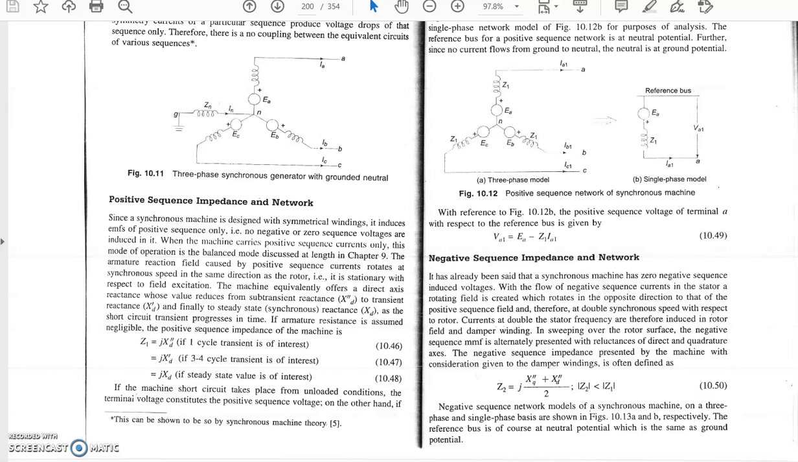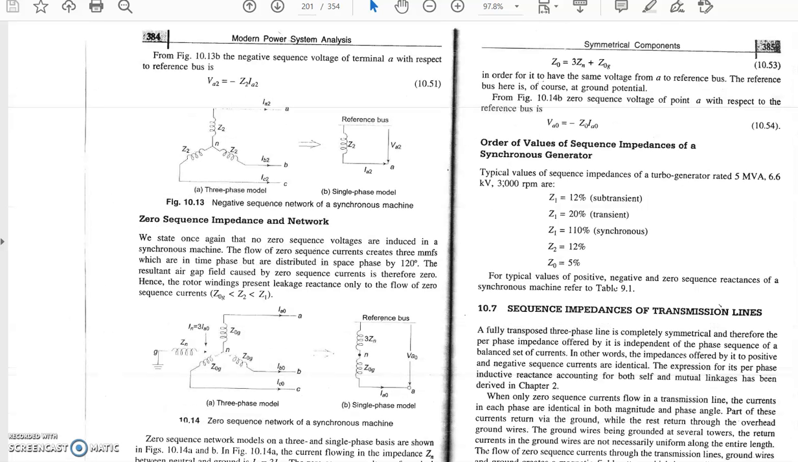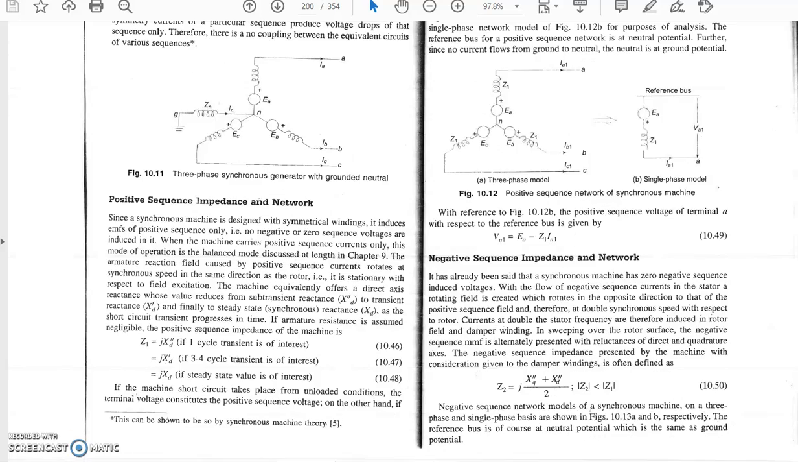Second thing, what is the case of negative sequence supply? If the supply is negative sequence, means